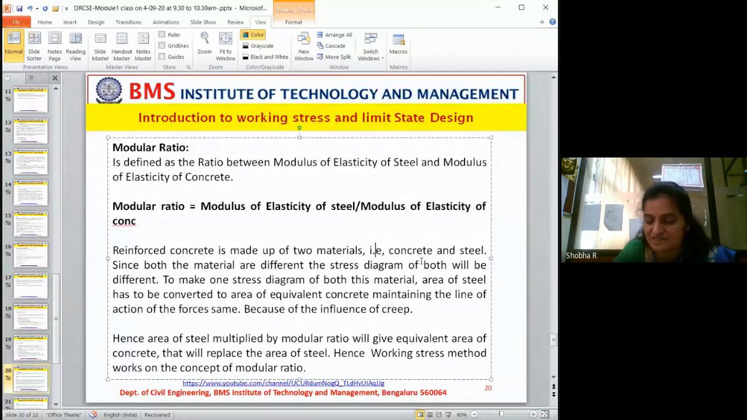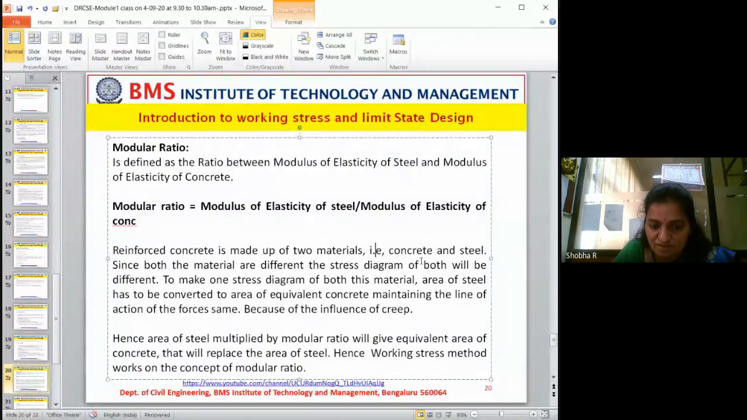Creep is nothing but the extension of cracks, and we will see what creep is later. Hence, area of steel multiplied by modular ratio will give the equivalent area of concrete, which will replace the area of steel. Hence, the working stress method, based on the concept of modular ratio, is also called the modular ratio method or modular method of design.